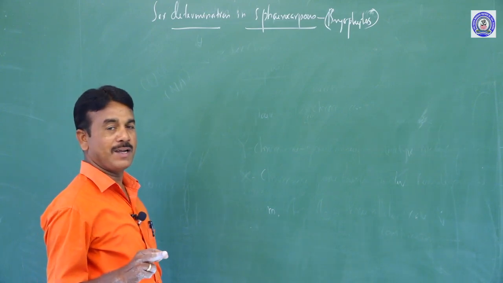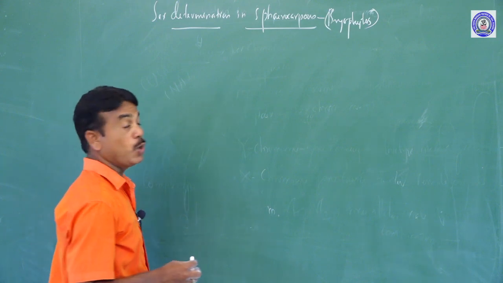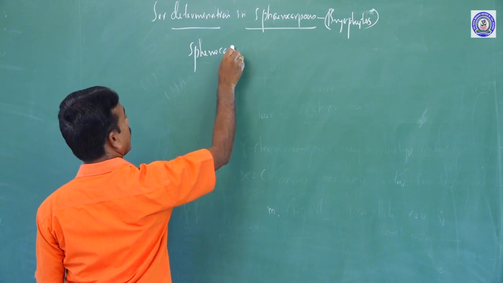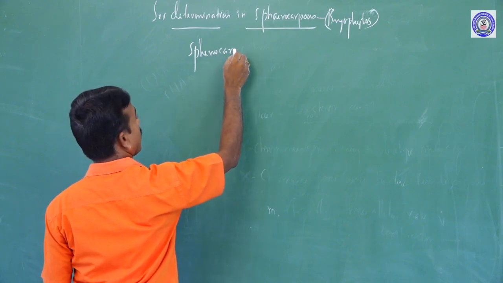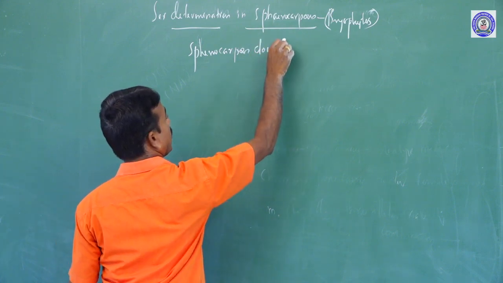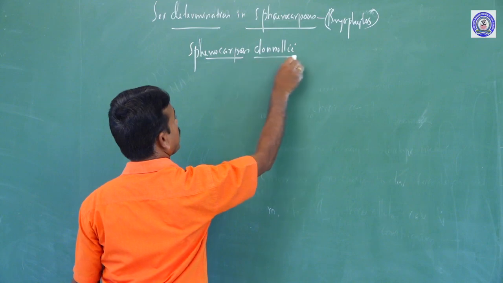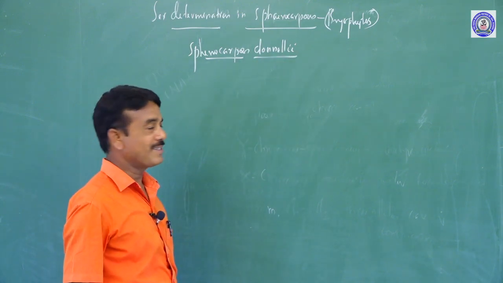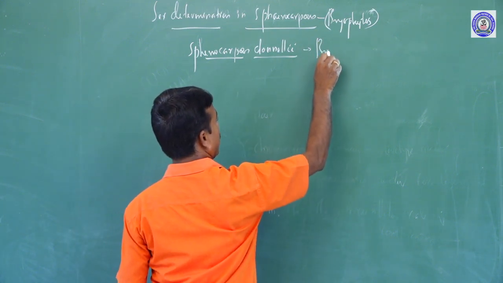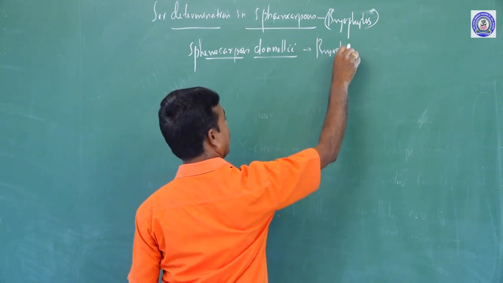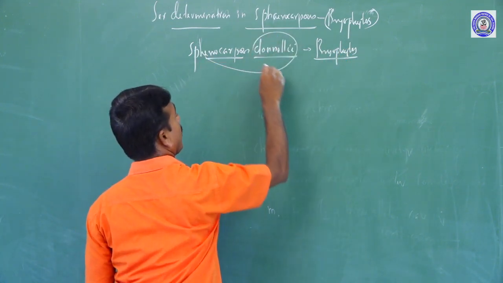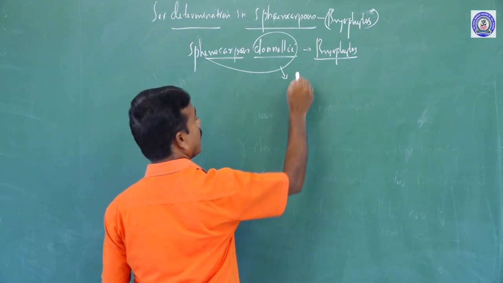The first plant is commonly called Sphaerocarpos donnellii. This is the first species researched in sex determination. This type of plant is commonly called a bryophyte.